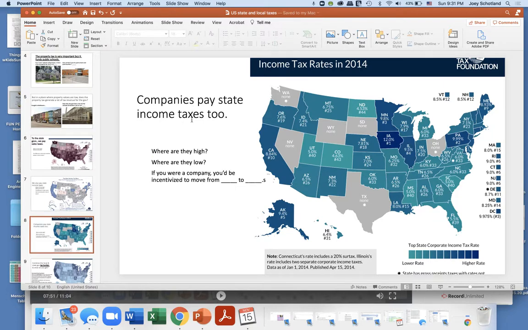Companies pay state income taxes too. So, for example, in Massachusetts, companies pay about 8% of their income to the state government. So, Massachusetts ranks about 15th out of 50 states. Where are state income taxes on companies high? And where are they low? If you were a company, you'd be incentivized to move from blank to blank.